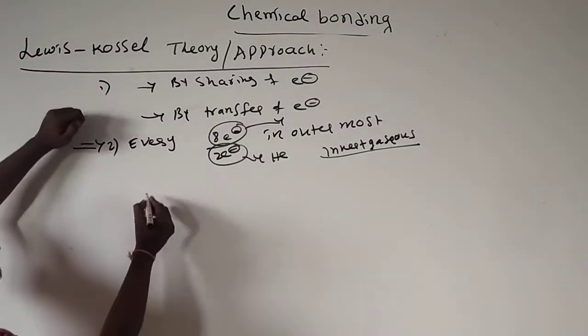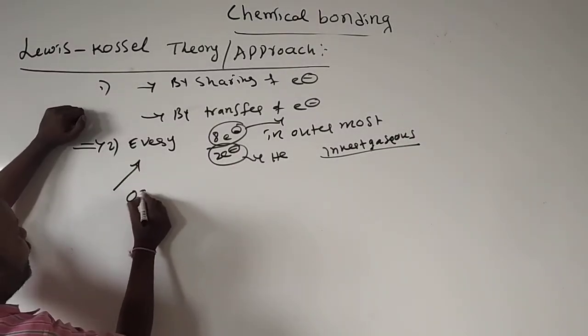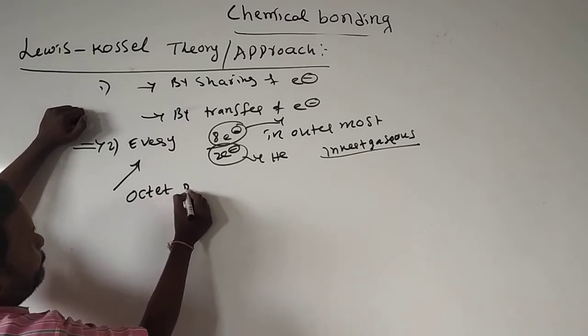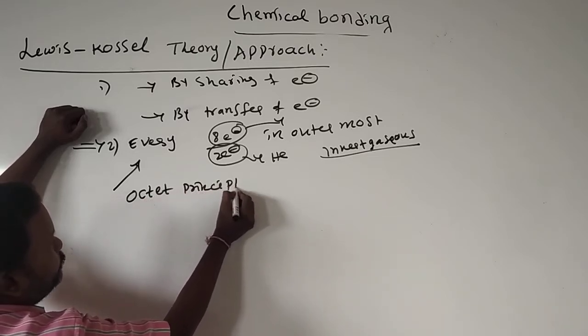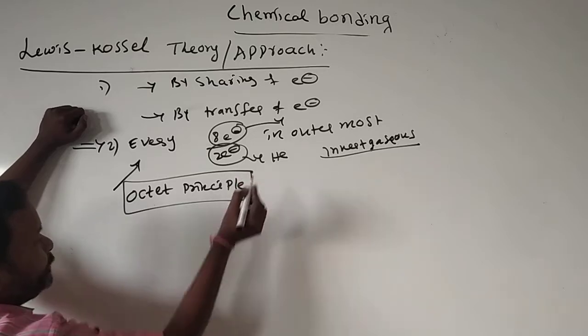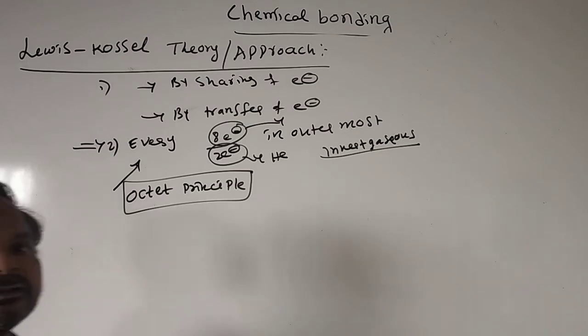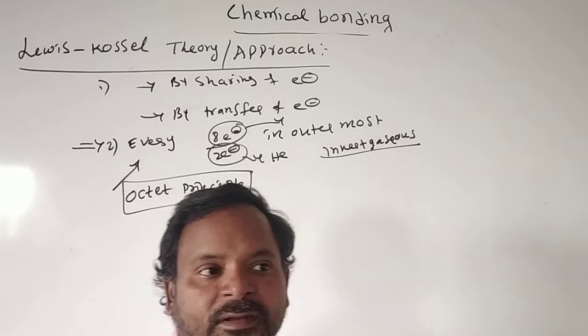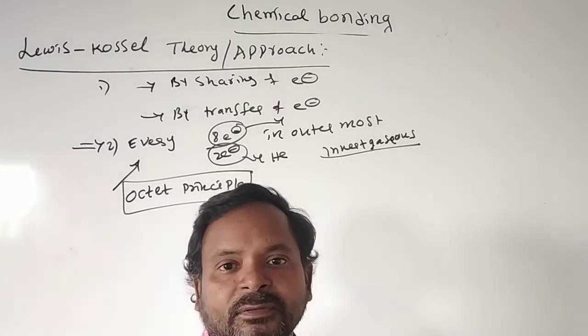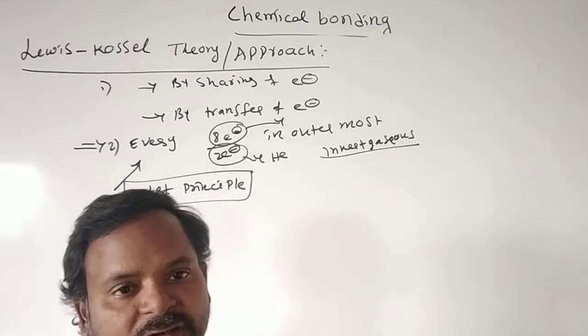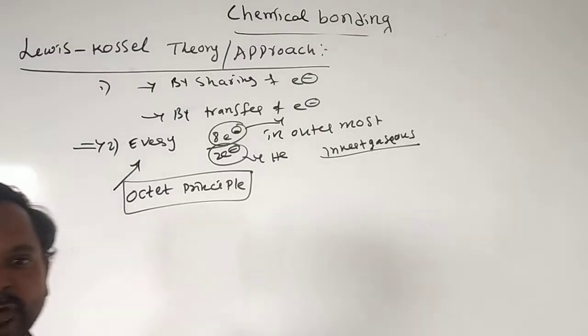That principle we call the octet principle. After formation of the molecule, every atom should have 8 electrons in the outermost shell. If it does not have 8 electrons in the outermost shell, that is an unstable molecule. It exists but is unstable.